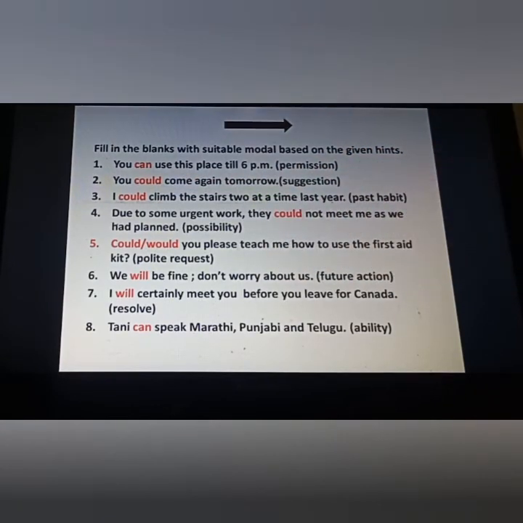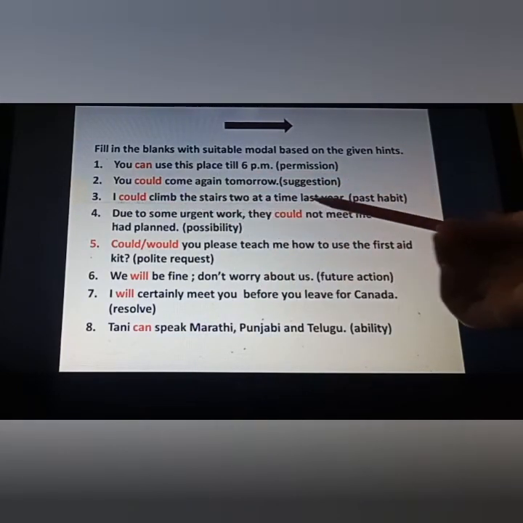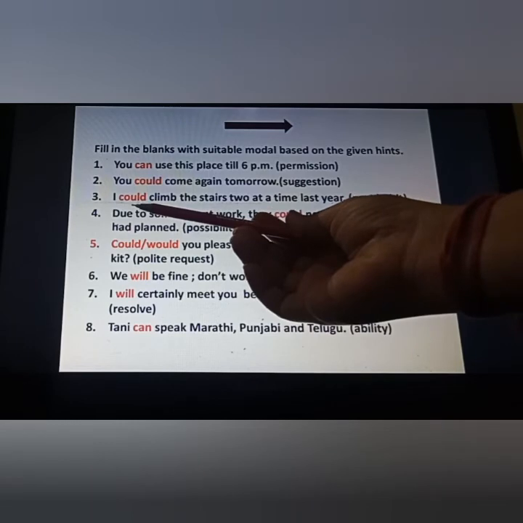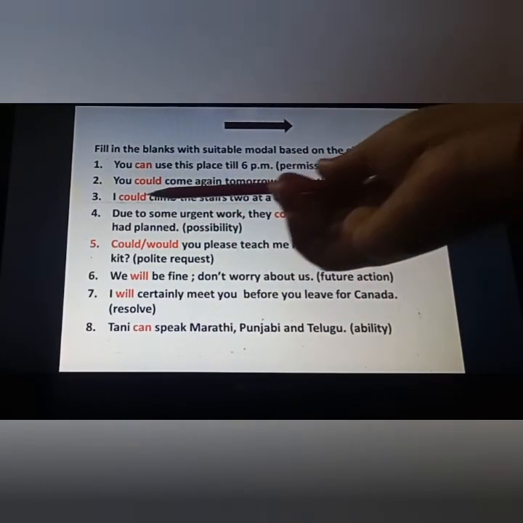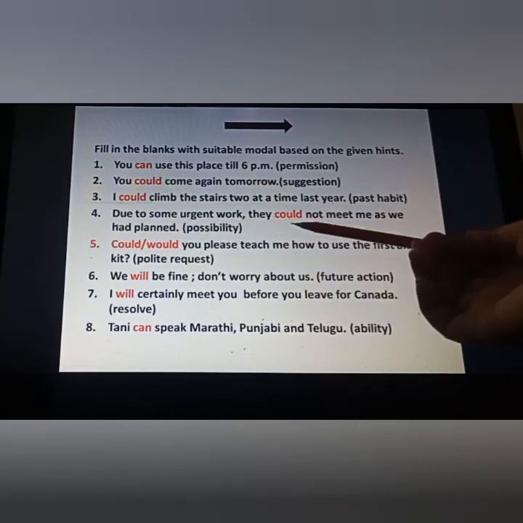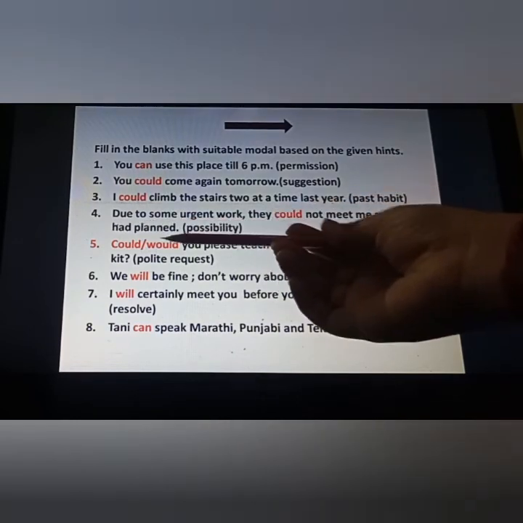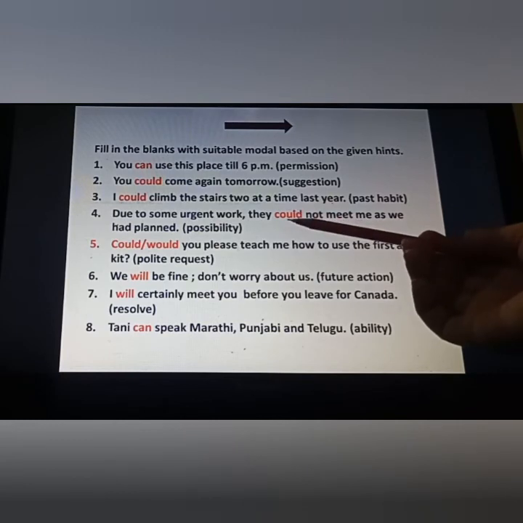Like suppose you have missed out something, so someone is giving a suggestion that you could come again tomorrow. I could climb the stairs too at a time last year. See, past habit we are talking about, last year. That's why for the past habit we have to use here could. Suppose past habit was not given, then on the present time we were able to use here can. Due to some urgent work, they could not meet me as we had planned. Possibility, same in the past one. That's why we have to use here could.